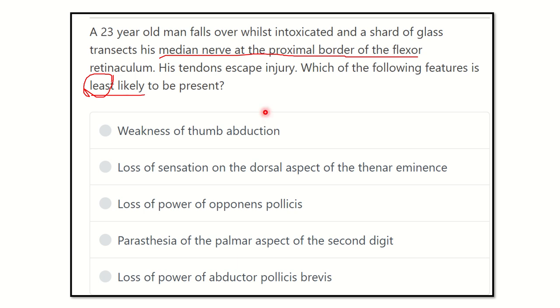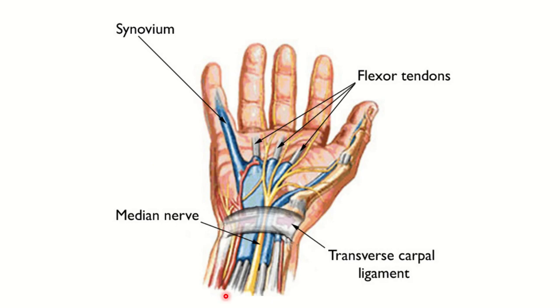Here the options are weakness of thumb abduction, loss of sensation on the dorsal aspect of the thenar eminence, loss of power of opponens pollicis, paresthesia of the palmar aspect of the second digit, and loss of power of abductor pollicis brevis. So we have to find the option which is not a function of the median nerve.